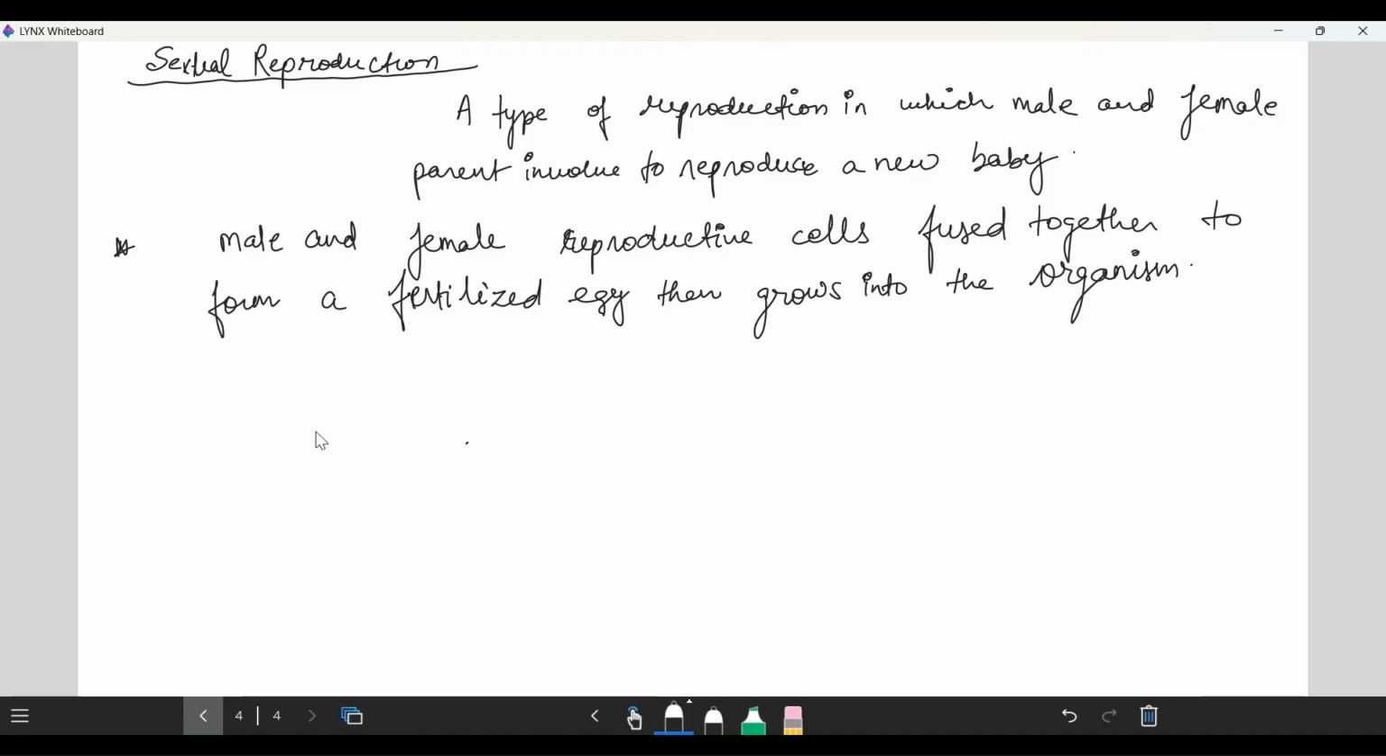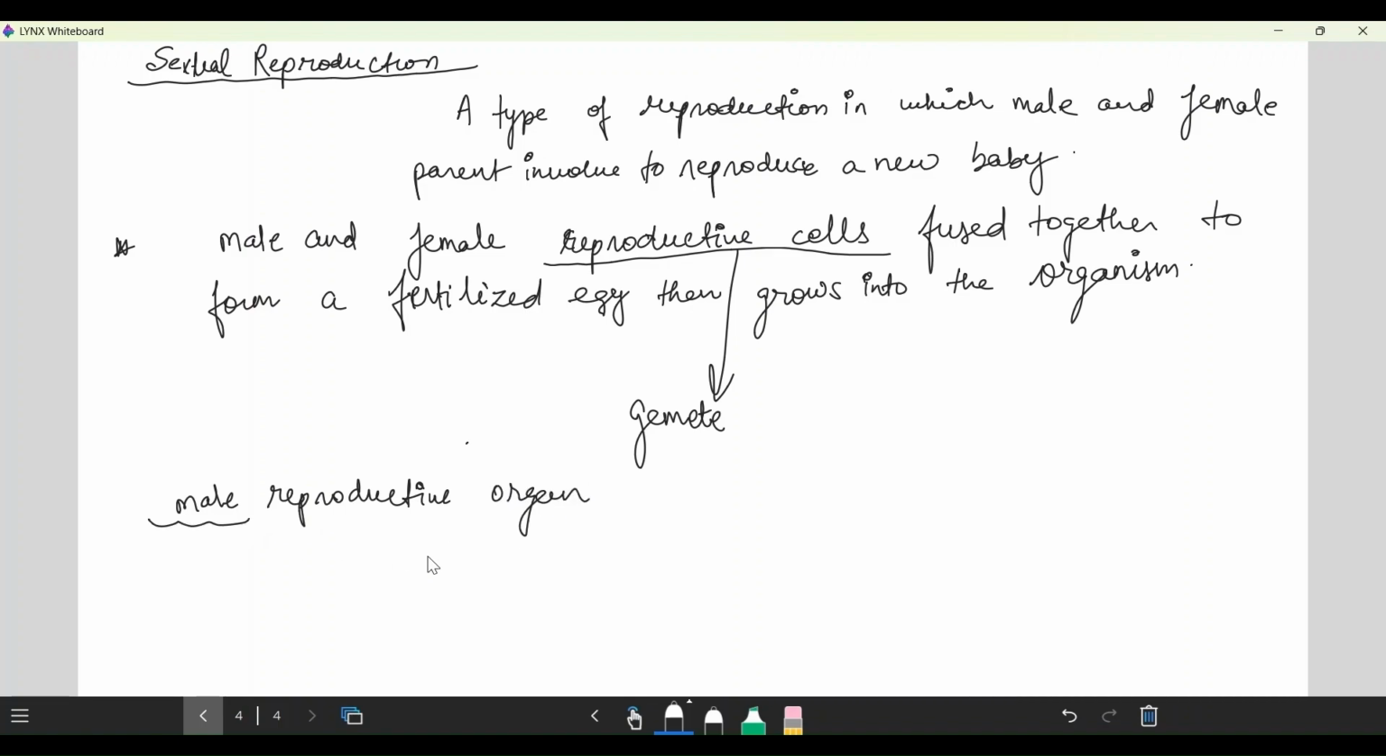Got it? Now, reproductive cells are called gametes. The male sexual organ produces the sperm cells. Because an organ is required to reproduce a baby, the male has a reproductive organ and the female has a reproductive organ.